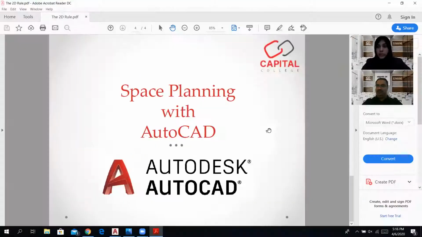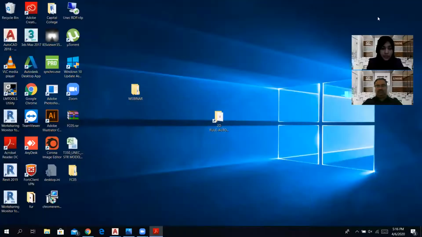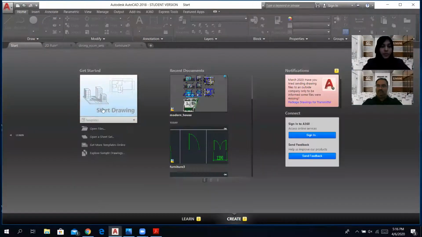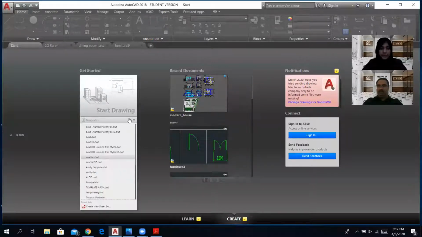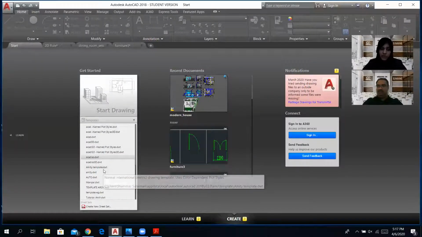All right, so I'm going to open the software right now. When we open the software, this is the first interface we see. This is the most common interface for the newer versions. For the older ones, it's a bit different. Anyways, when we get started, we can always go for choosing a template by default. There are a few templates mentioned in AutoCAD that you can use.